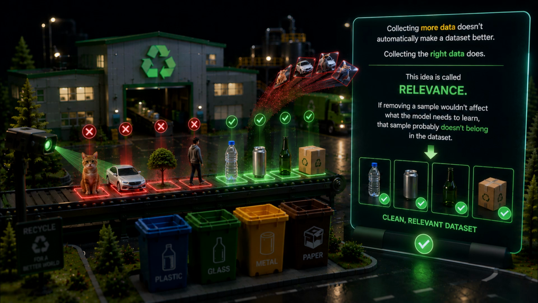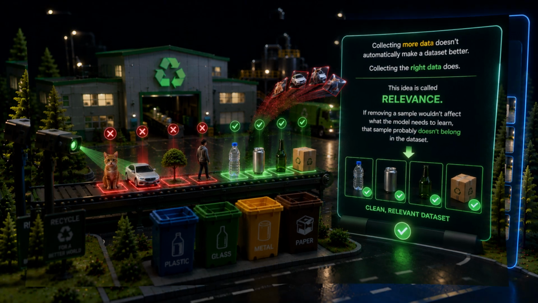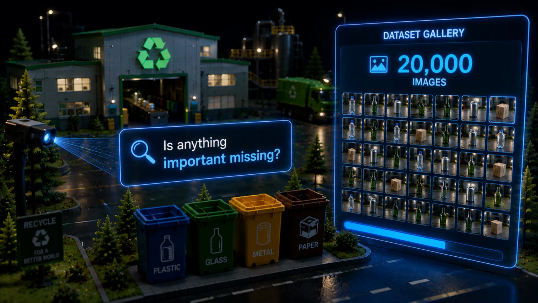Collecting more data doesn't automatically make a dataset better. Collecting the right data does. This idea is called relevance. If removing a sample wouldn't affect what the model needs to learn, that sample probably doesn't belong in the dataset. Now let's move to the second question.